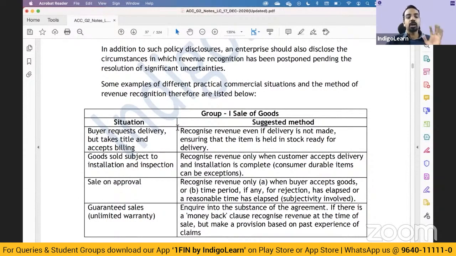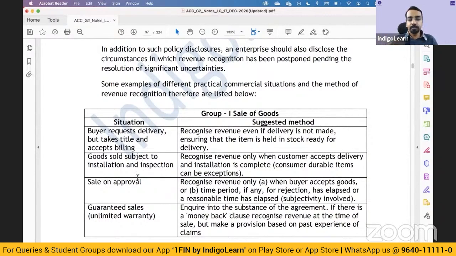Goods sold subject to installation and inspection. Now, for example, I have ordered some item. Let's say I've ordered an air conditioner. And my condition to the seller is that, Mr. Seller, you have to install that AC in my premises. Only after successful installation, I accept the goods on my name, and then I'll make the payment. Till the time it is installed to my satisfaction, I am not accepting that you have sold the goods to me. In that case, only when I accept the goods, the installation, then the seller can recognize the sale.